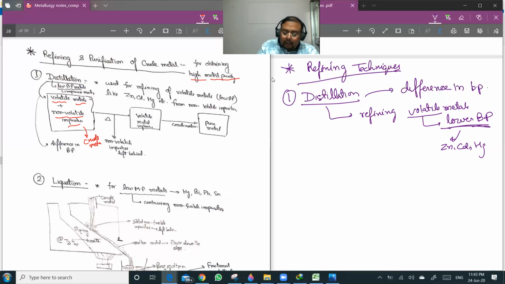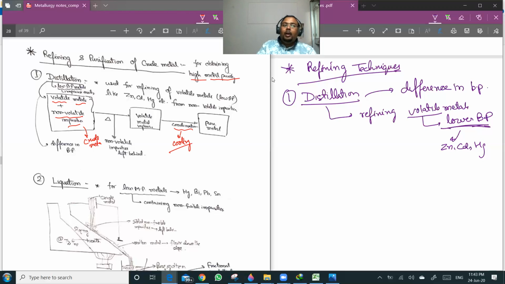When we heat it, the non-volatile impurities won't be vaporized. Only the volatile metals will be vaporized at lower temperatures. So we collect the volatile metal vapors in another container, and then on cooling or condensation, the vapors will be converted into the pure metal. Condensation is basically cooling only.